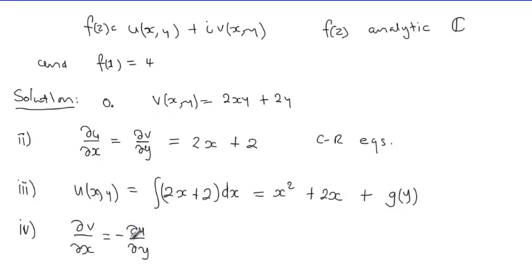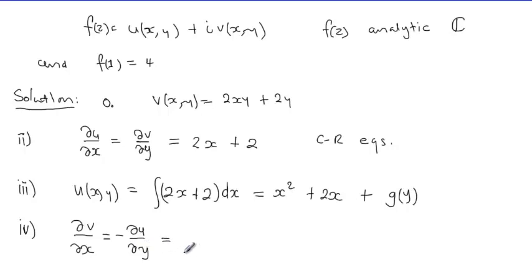They only differ by the sign, plus or minus. We're given v. If we differentiate with respect to x, we would need a minus sign, we multiply that by a minus sign.